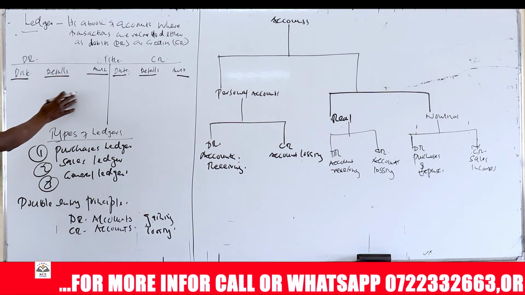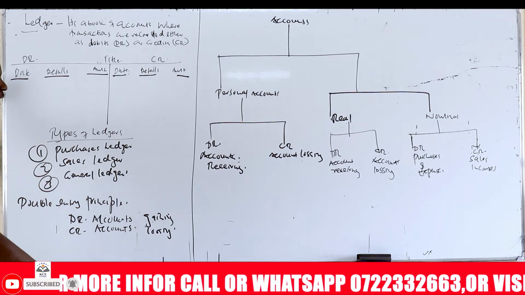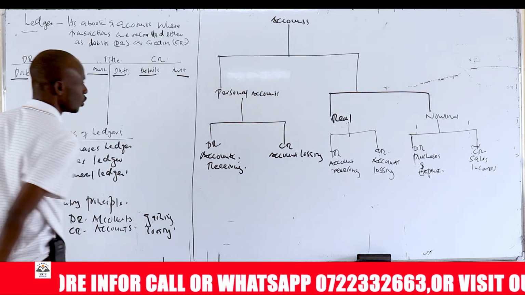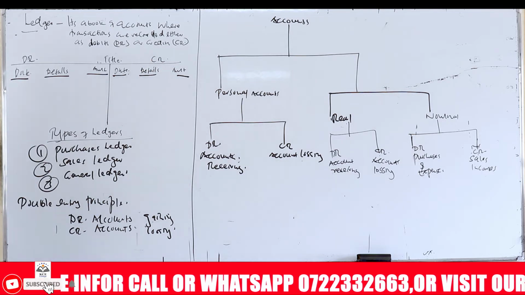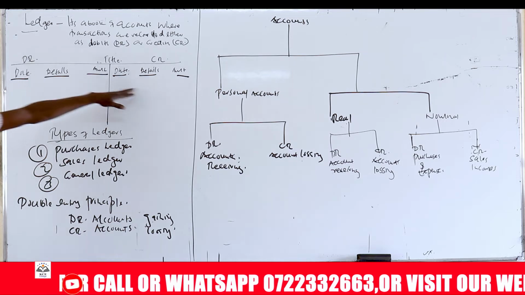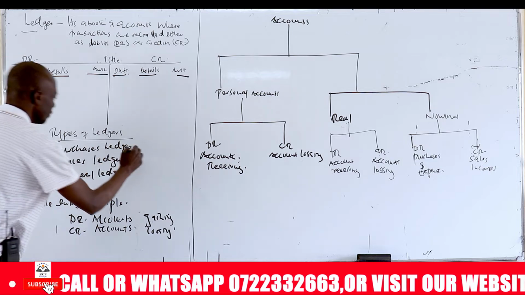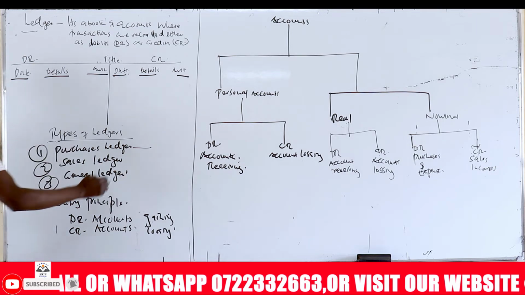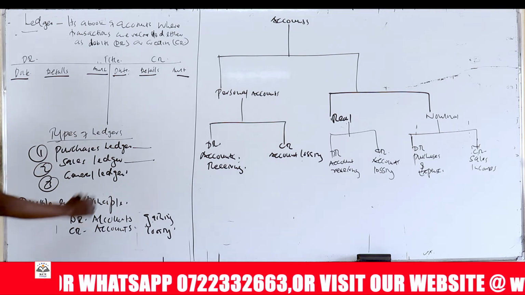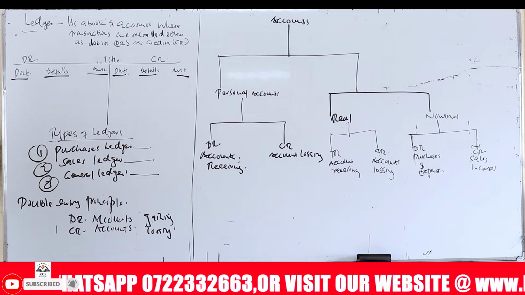So this is the appearance of a ledger diagrammatically. It has two sides. The left-hand side is called the DR side or the debit side. And the right-hand side is called the CR side or the credit side. So both sides have three columns: date, details, and amount. So when you're recording transactions, we have types of ledgers. We have the purchases ledger, where we record the purchases, and then we have the sales ledger, which records sales. And then other items are recorded in the general ledgers.